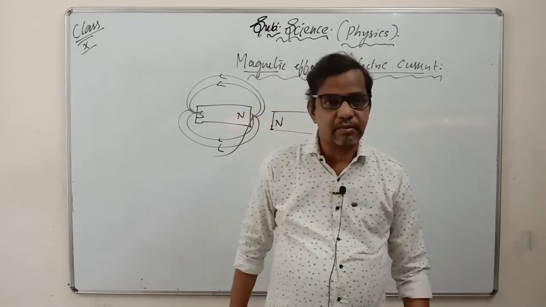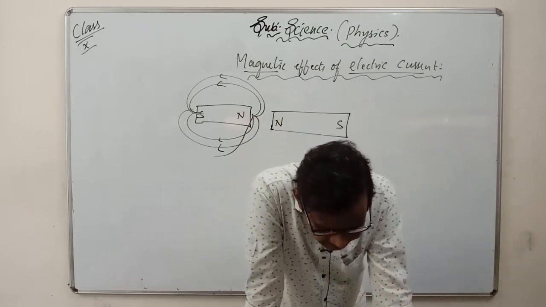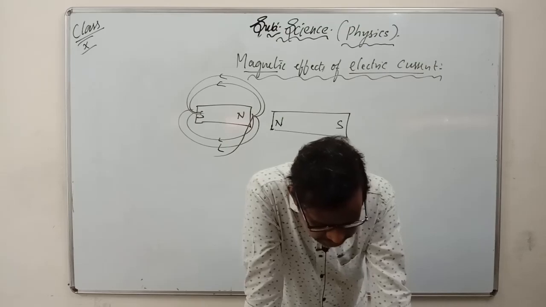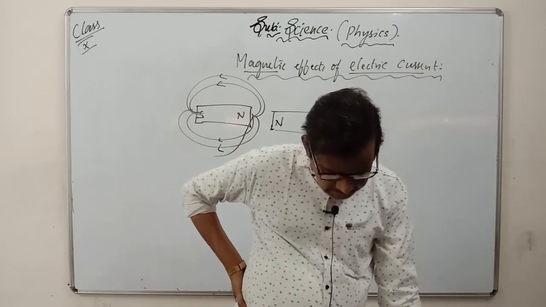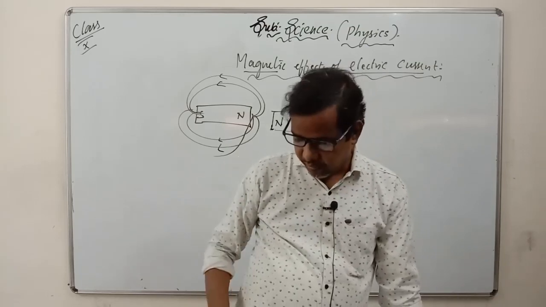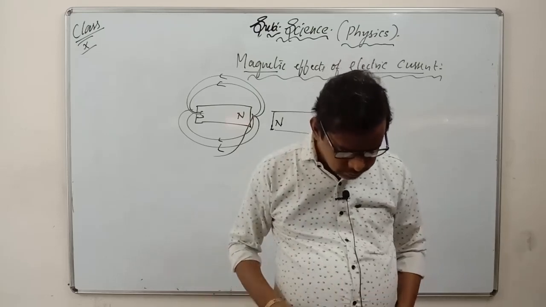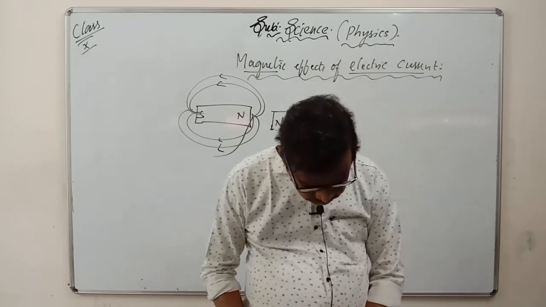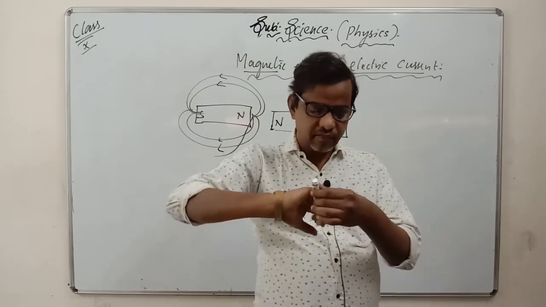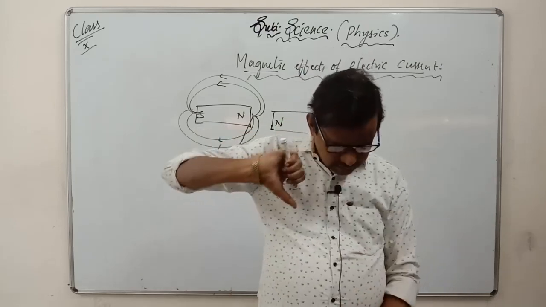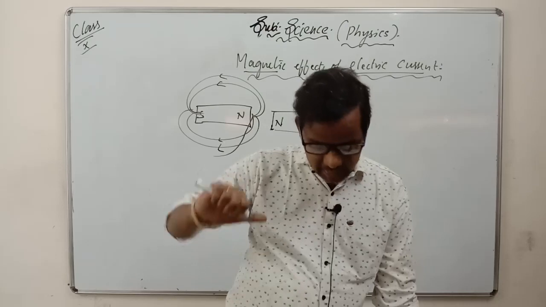He has told the right hand thumb rule, but it's Fleming's right hand thumb rule. What is it? Imagine that you are holding a current carrying straight conductor in your right hand such that the thumb points towards the direction of the current. If you're holding like the example he has shown in the figure, the thumb points towards the direction of the current.